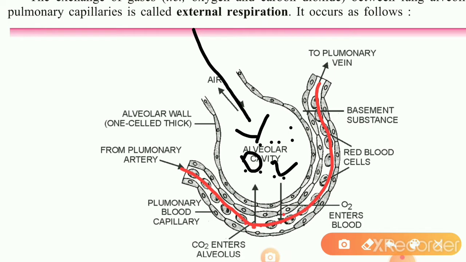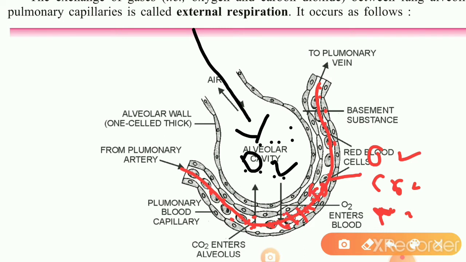You know that in the blood there is plasma, and the plasma also contains various kinds of air. There are also gases present here. Oxygen is there, carbon dioxide is there, nitrogen is there, and other gases are there, and these gases are also putting pressure on the wall of blood capillaries.